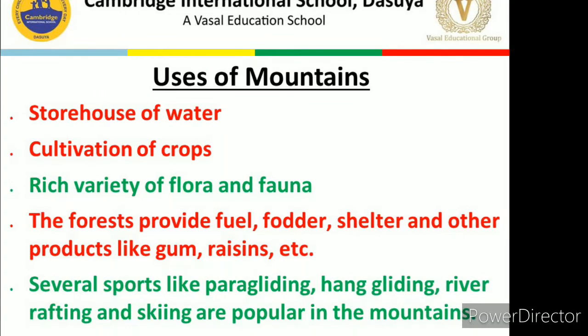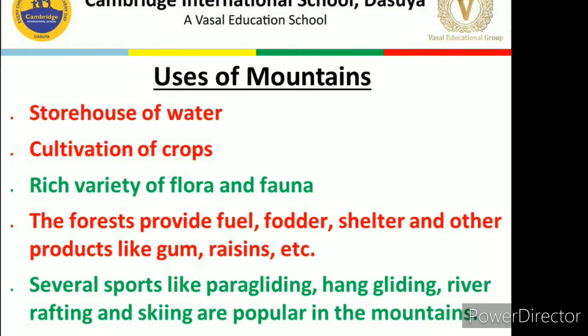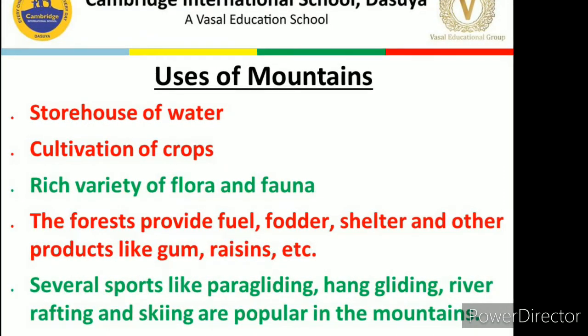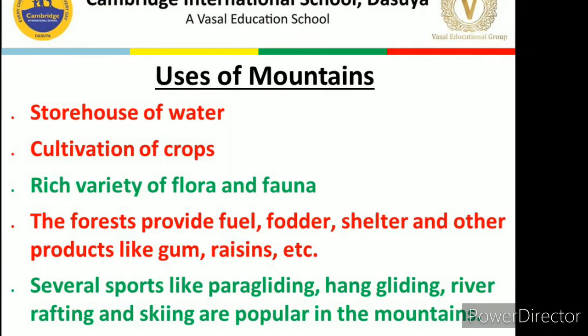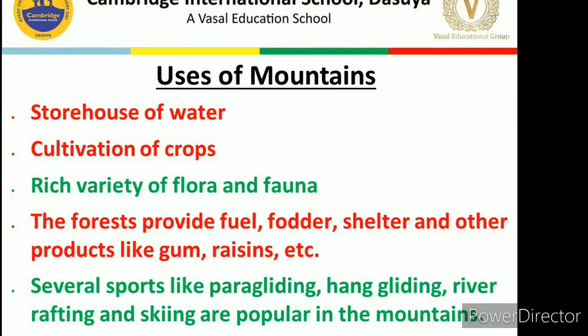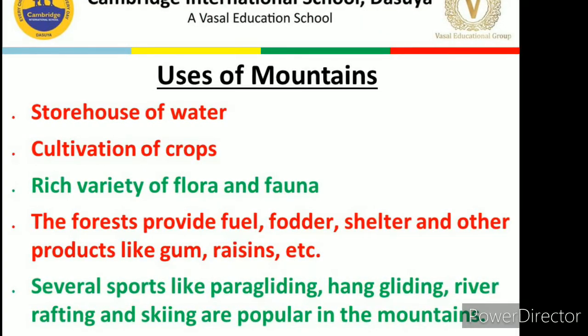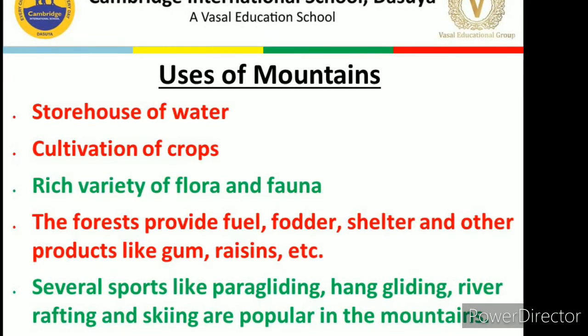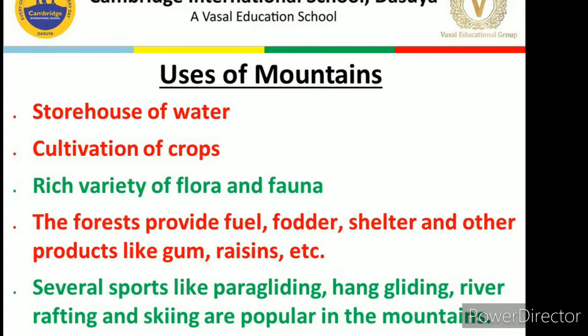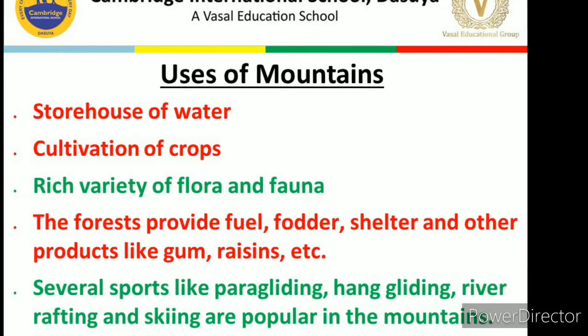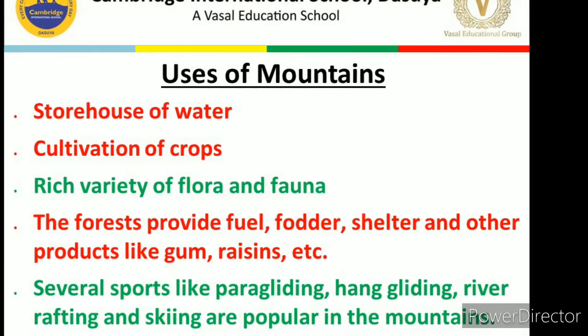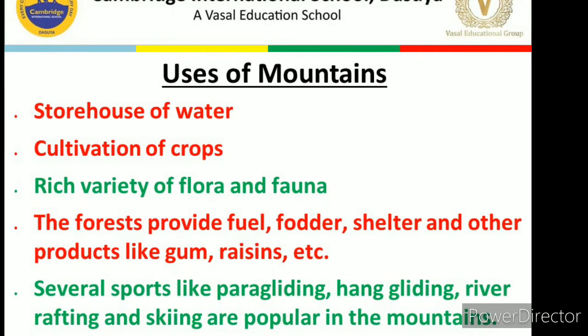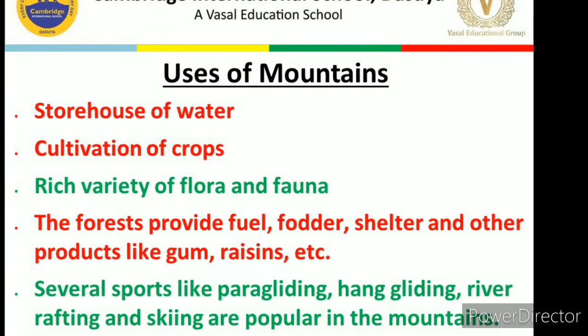Next, we have uses of mountains. We have discussed how the mountains are useful to us. These are the storehouse of water, and this water can be used for the generation of hydroelectricity as well as for irrigation and for some other purposes. And then there are the river valleys, which are good for the cultivation of crops.